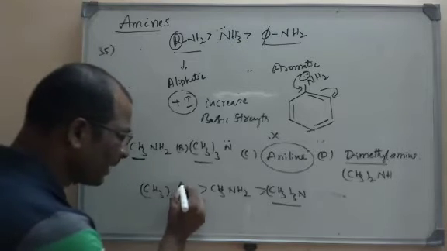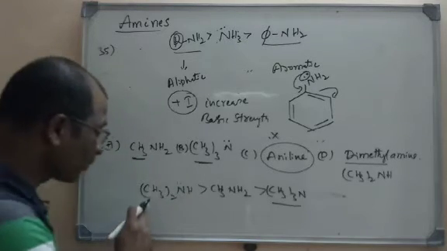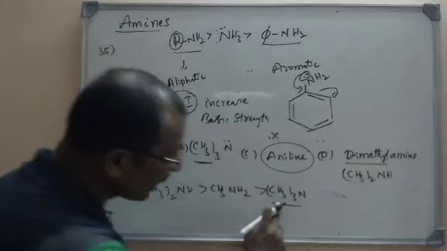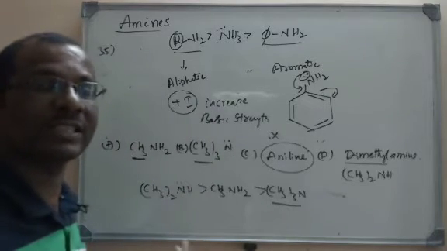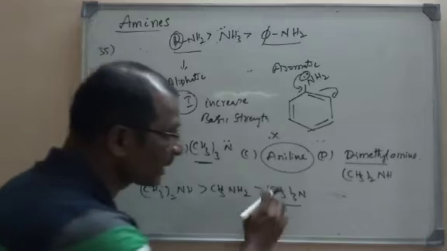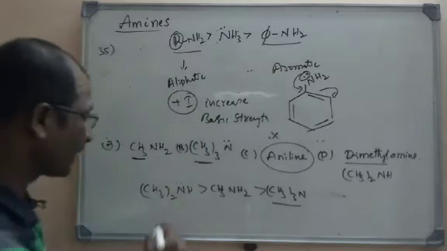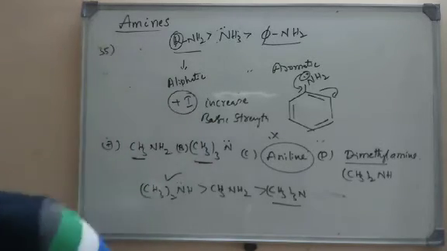Here steric hindrance is less, and we also have two alkyl groups. In trimethylamine we have three alkyl groups, but the steric hindrance is greater, so it has become the least basic. So the right option is dimethylamine.